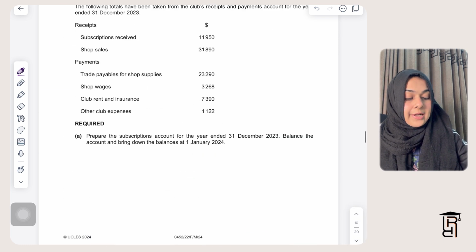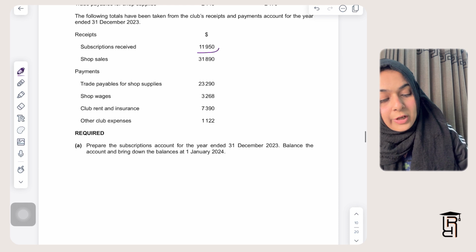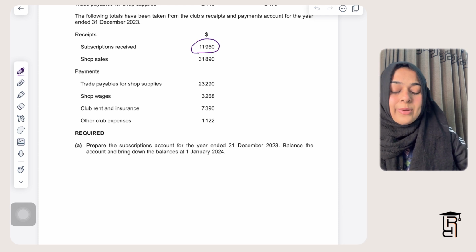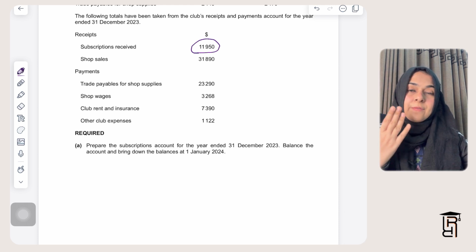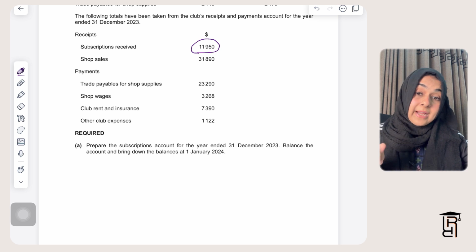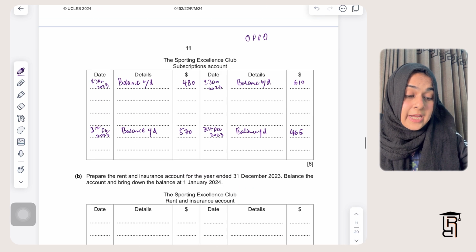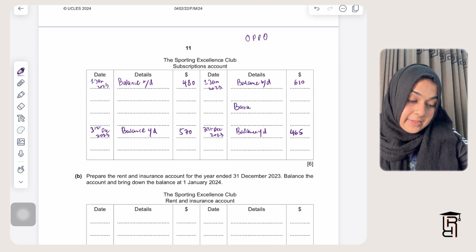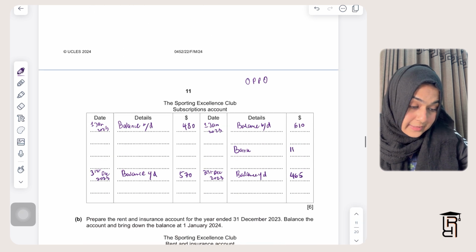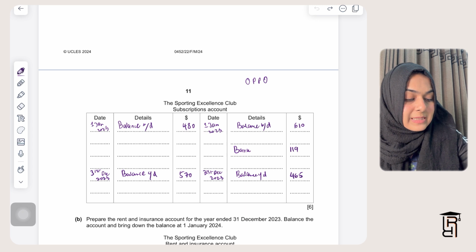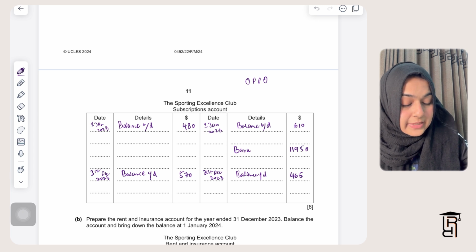And now I need to record what I have received for subscriptions. If you think of the double entry in this situation, it's bank debit, subscriptions account credit. So in the details, I will write here bank, and I'm going to write here 11,950. And because I don't have a specific date, I can write the last date here, 31st December 2023.